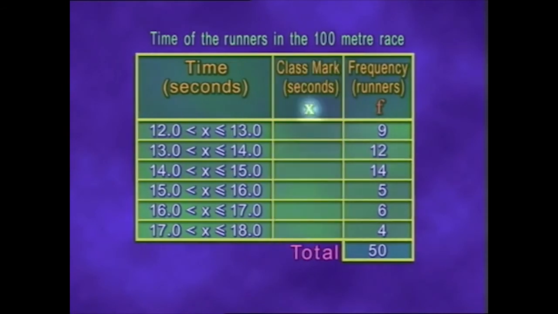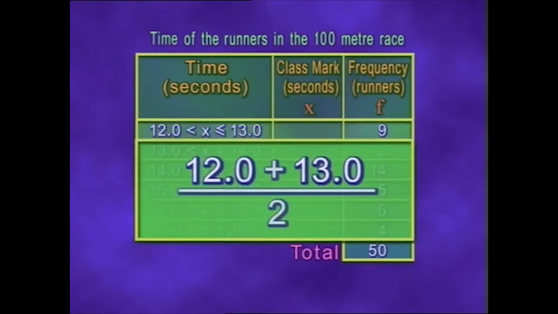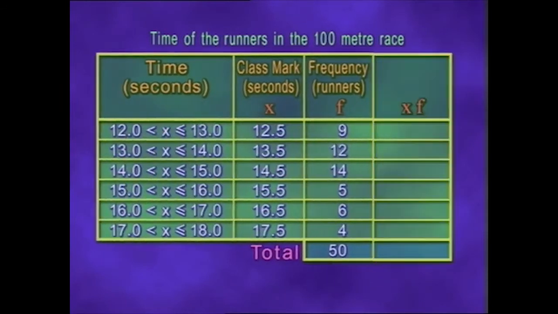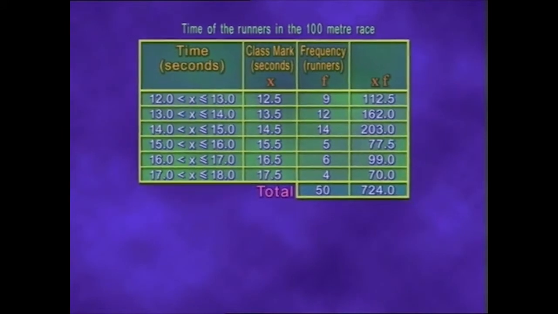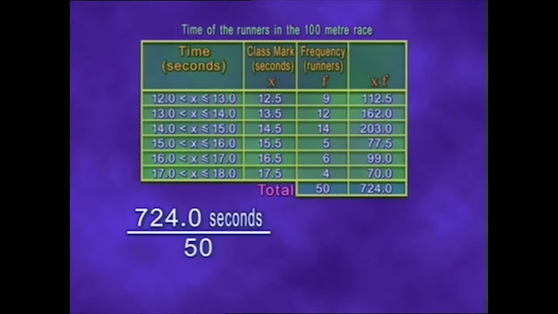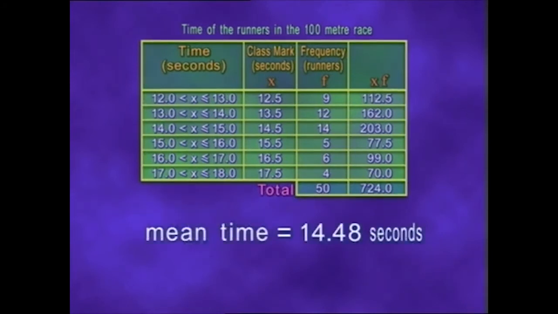time of each class, X, and use it to represent the time of each runner in that class. Then we multiply the class mark of each class by its corresponding frequency to obtain the total time of the runners in that class. The sum of this column gives us the overall time of all the runners. So the mean time of the runners equals the total time divided by the number of runners, which gives us 14.48 seconds.